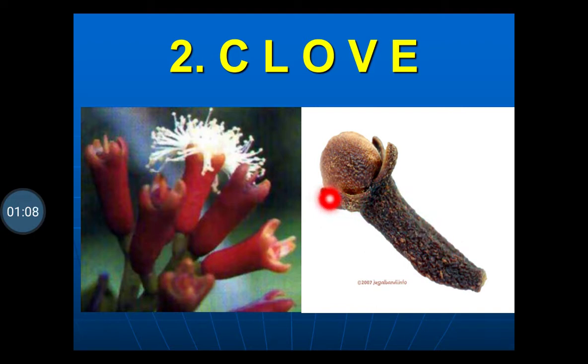Then these are the calyx, that is sepals. Four stout sepals are there, and this is the dome shaped corolla, inside which the androecium and gynoecium are present. The corolla consists of four petals.